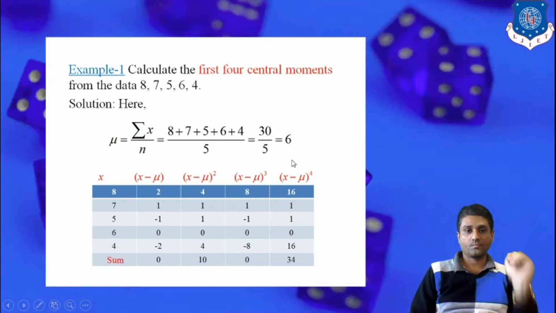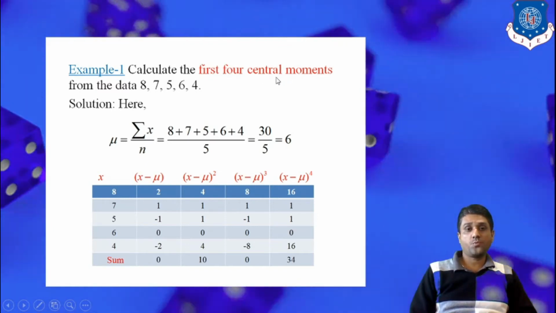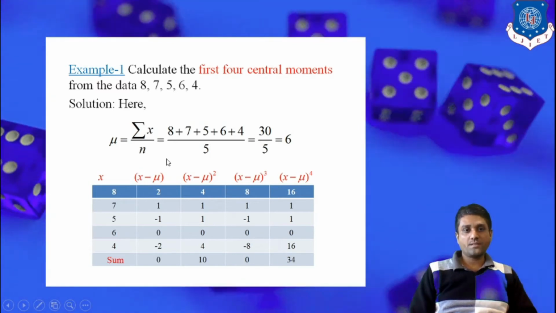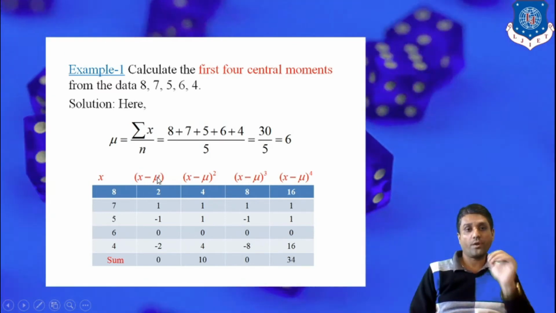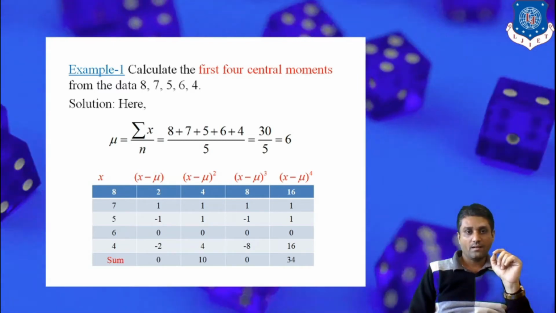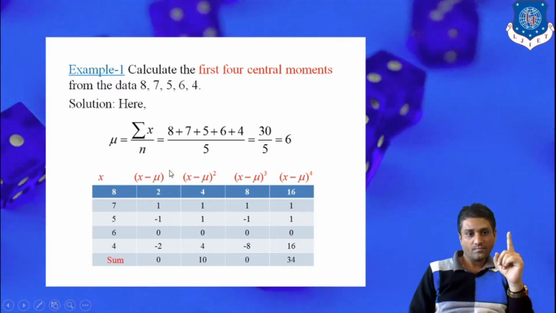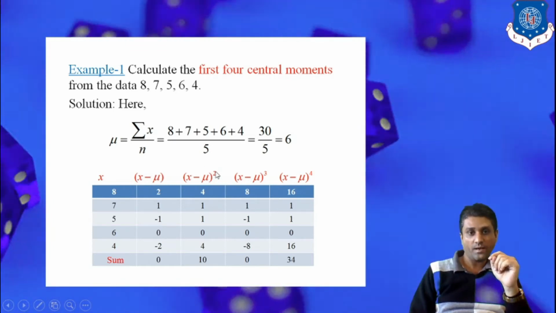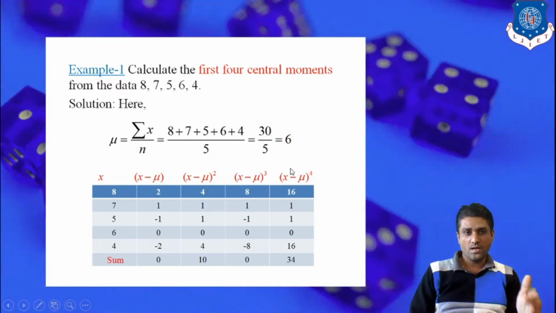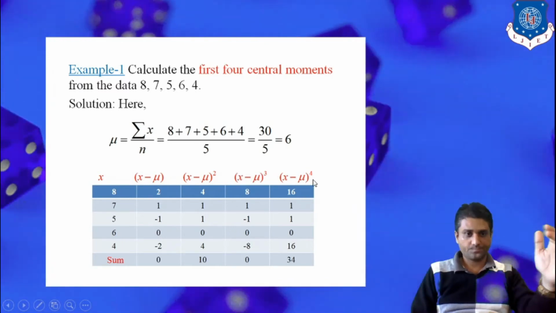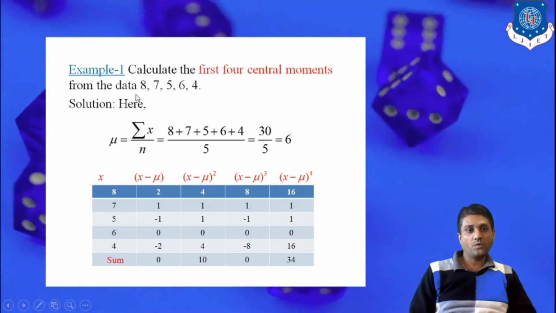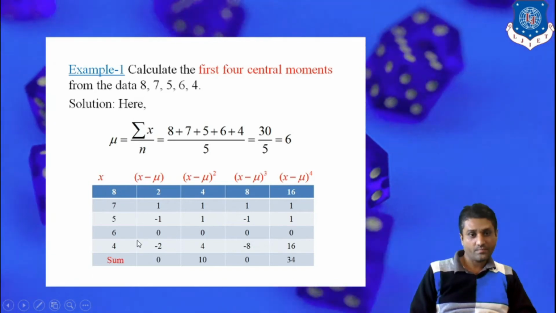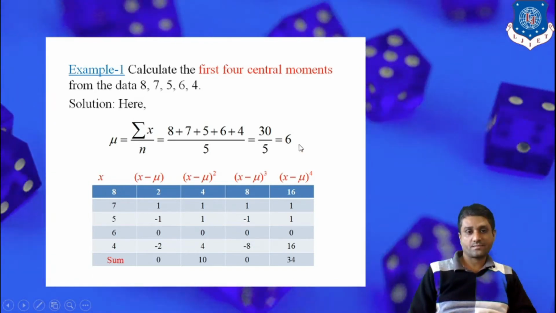And here we have to calculate the first four central moments. We know that the central moment is represented by x minus mu raised to r, where when r is 1 it is x minus mu, when r is 2 it gives x minus mu square, r is 3 gives x minus mu cube, and when r is 4, x minus mu raised to 4. So here we write down the given data, 8, 7, 5, 6, 4, these are the given xi. Mu we calculated is 6.